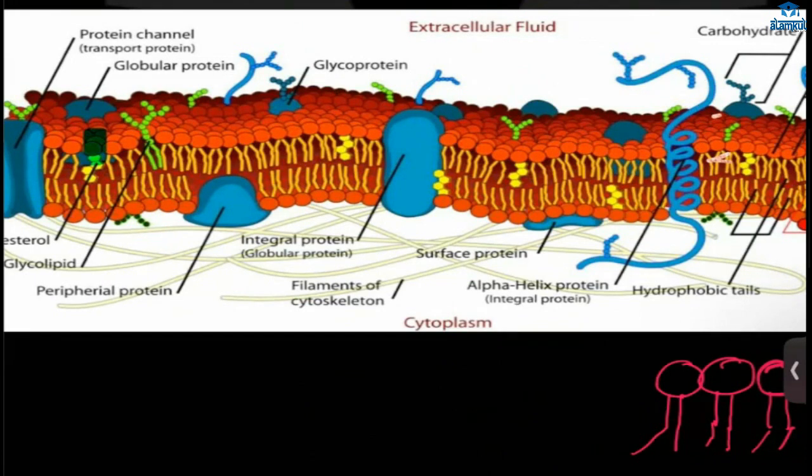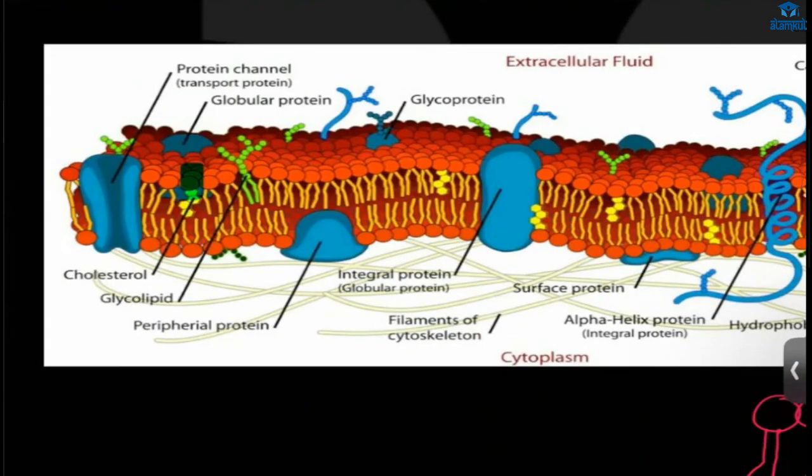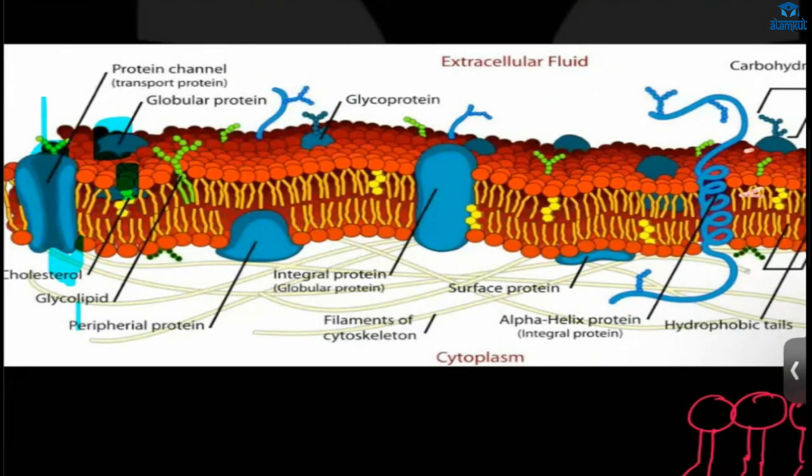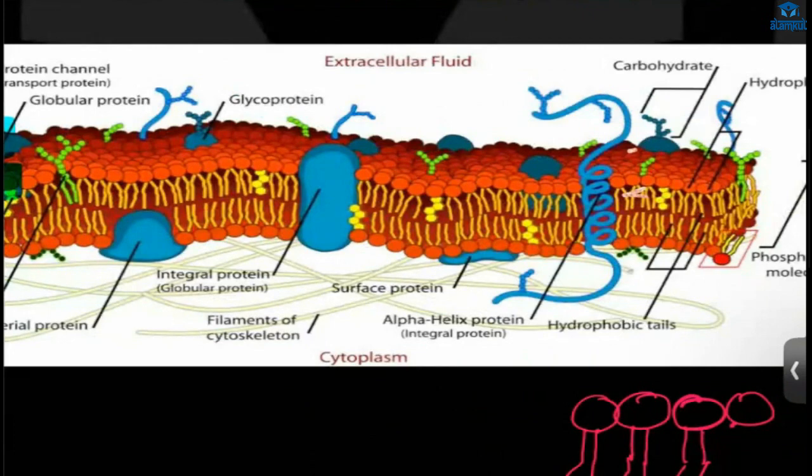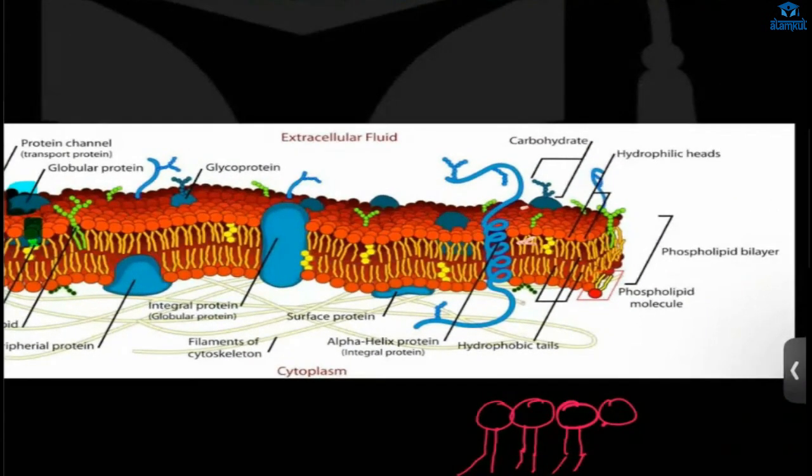Then what do we have? We have protein channel. It helps in the transport of protein. And then this is globular protein. And these all are things. Okay. Carbohydrate is also there.